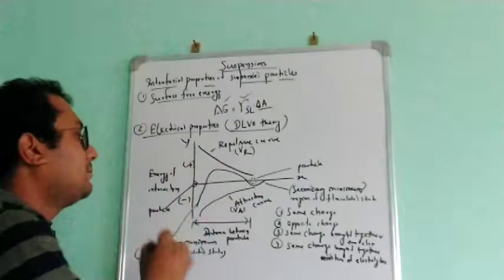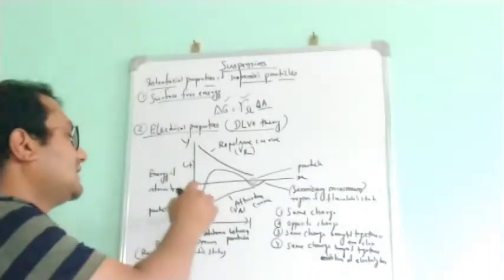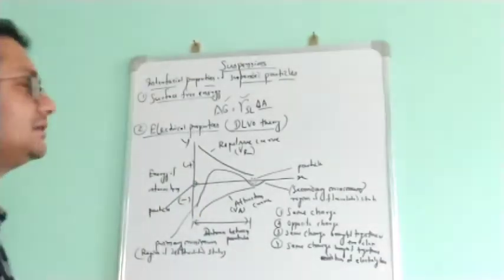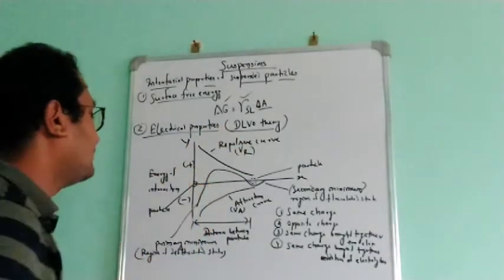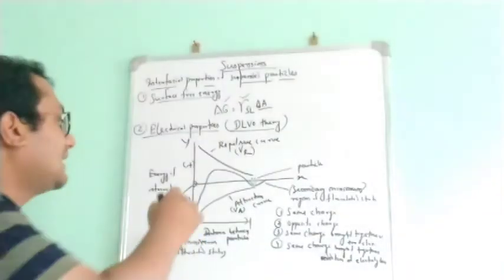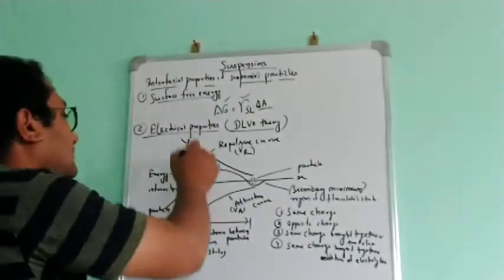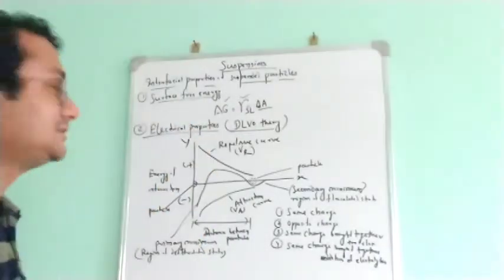This side is the repulsive force and the attractive force. It's positive charges, negative charges, and in the lower left side it's the attractive force, and the top side is the repulsive force.